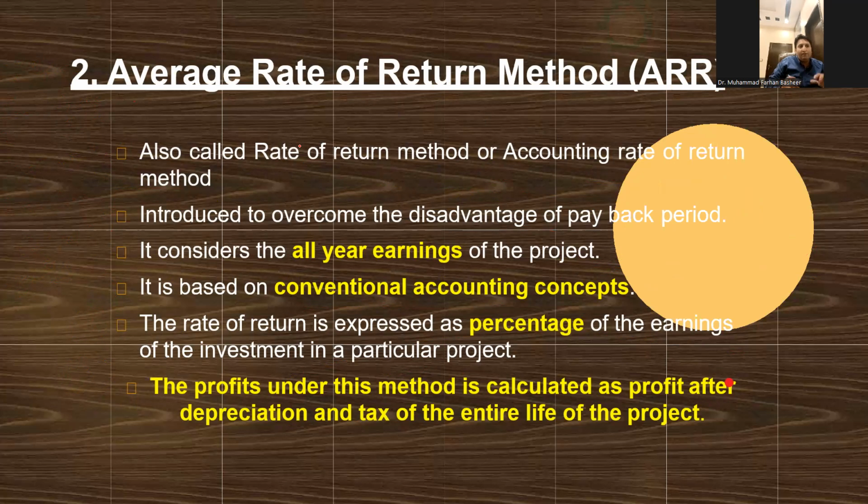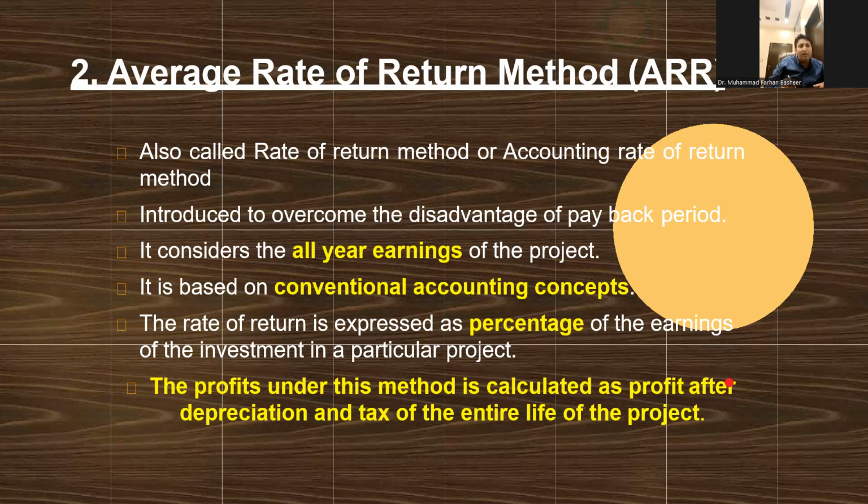Simply explaining prior to a formal introduction, this method is one of the capital budgeting methods which provides you authentic information about any investment project related to its profitability.